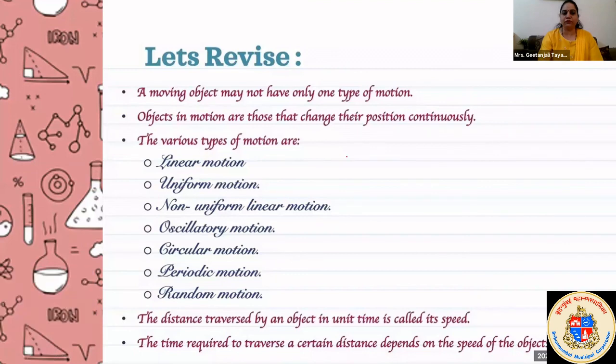Any more doubt? See here, distance. This is D for distance upon time. So you have to divide. Whenever a fraction is there, then numerator, denominator, you will be dividing. So you have to divide that distance by time. Okay.